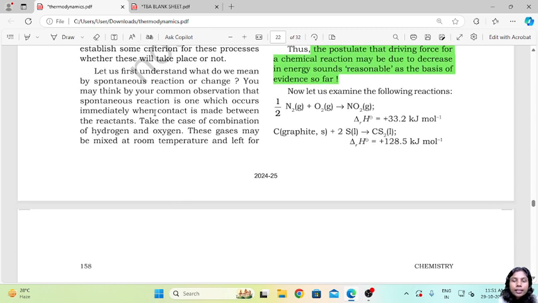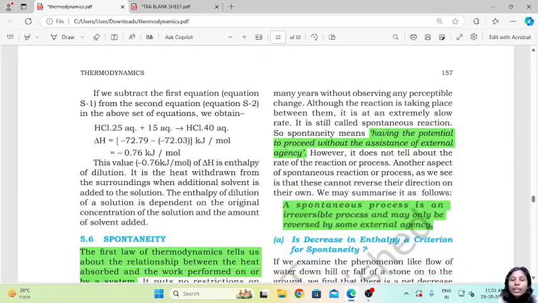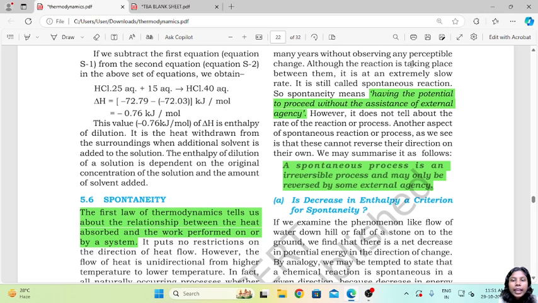Now let's take an example of the combination of hydrogen and oxygen. These gases may be mixed at room temperature and left for many years without observing any perceptible change. So if you mix hydrogen and oxygen at room temperature, the reaction will occur, but it won't be visible to the naked eye.